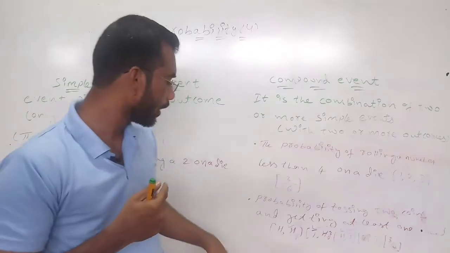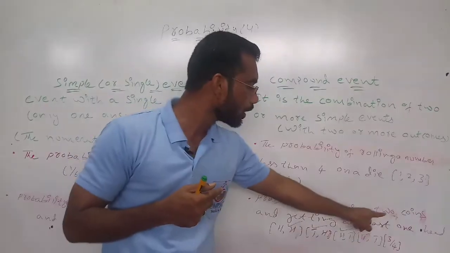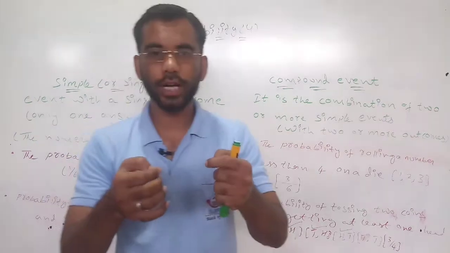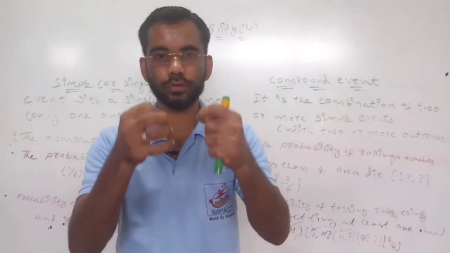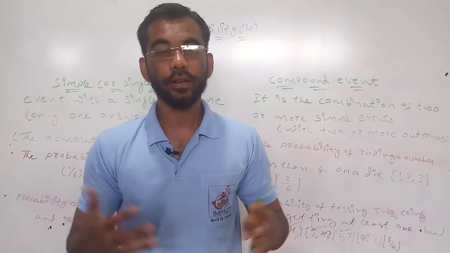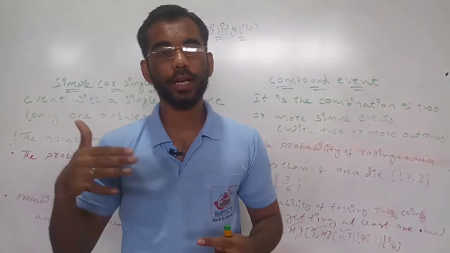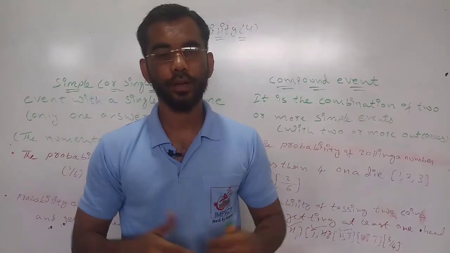6 events. Okay. The probability of tossing 2 coins. If you take 2 coins and toss them at a time, what will be the probability of getting at least 1 head?